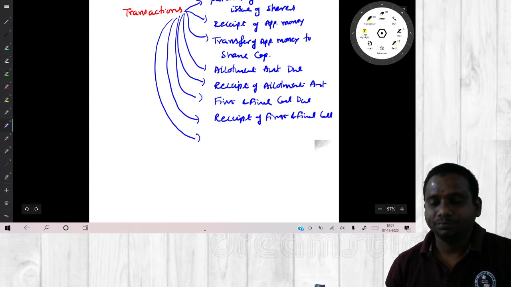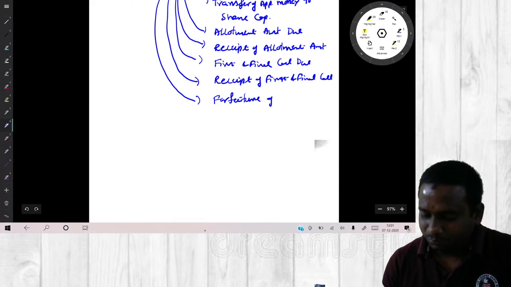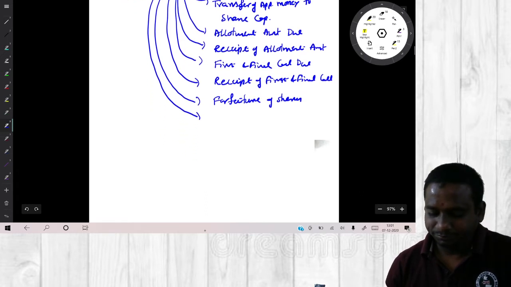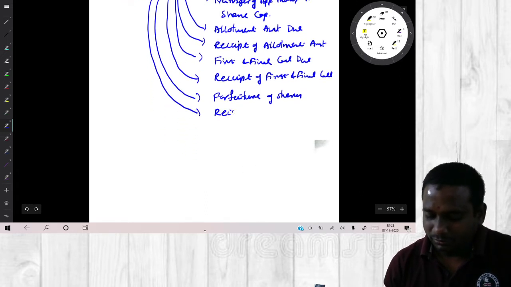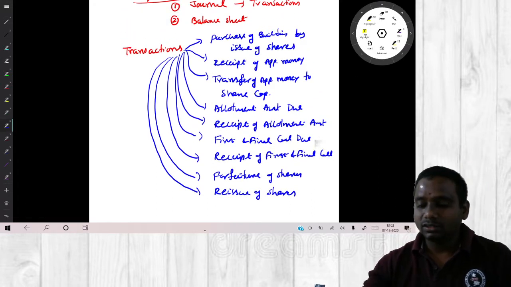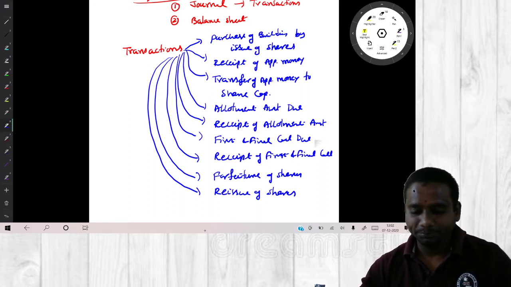Next one, forfeiture of shares. Next one, reissue of shares. So these are the sequence of transactions that we have to record in the journal.